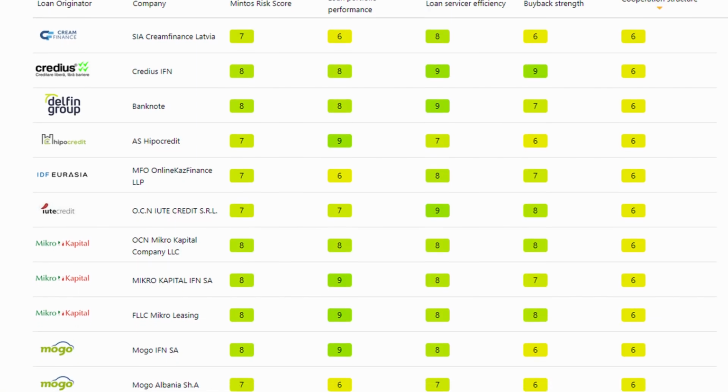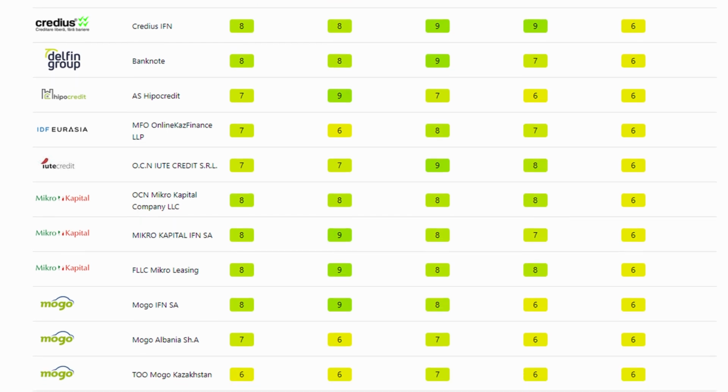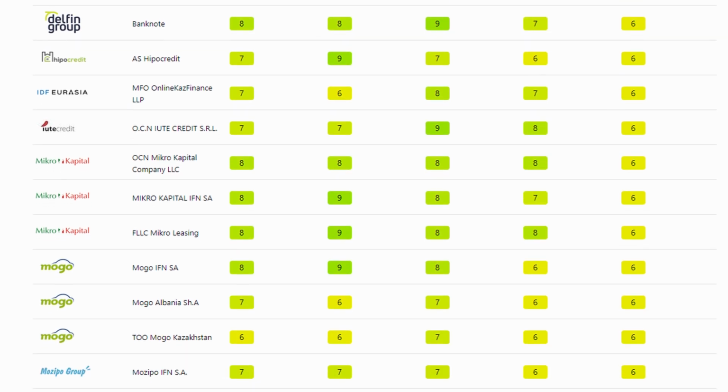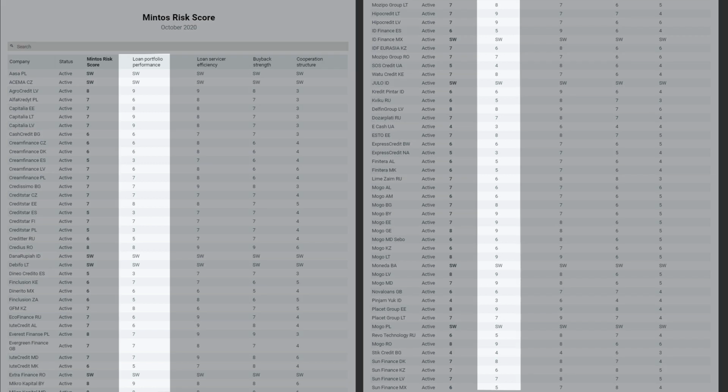Let's review the subscores for individual loan originators to see whether we can spot certain patterns. If you look at the score for the loan portfolio performance, we can see that many Spanish, Indonesian and Ukrainian lenders received a score of 5 or lower. When evaluating the risk within this subscore, you can tell that investing in lenders from those countries on Mintos is not the safest investment strategy at the moment.